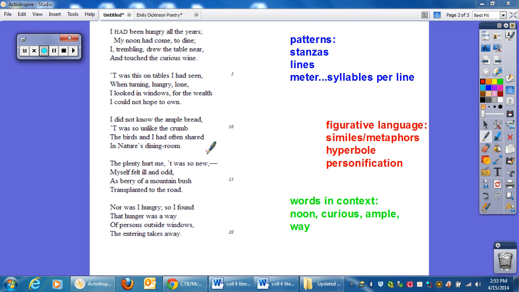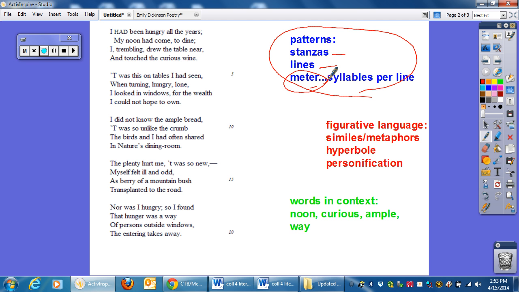Okay, in the previous two videos we had talked about detecting patterns in poetry, as in stanzas when we see paragraphs inside of it, as well as counting the number of lines and making sure that each stanza has a certain pattern to it, or if it doesn't, why it wouldn't, as well as counting the syllables per line and seeing what kind of meter it is.